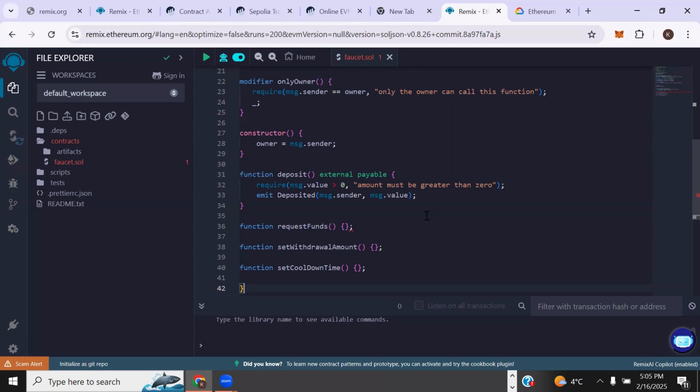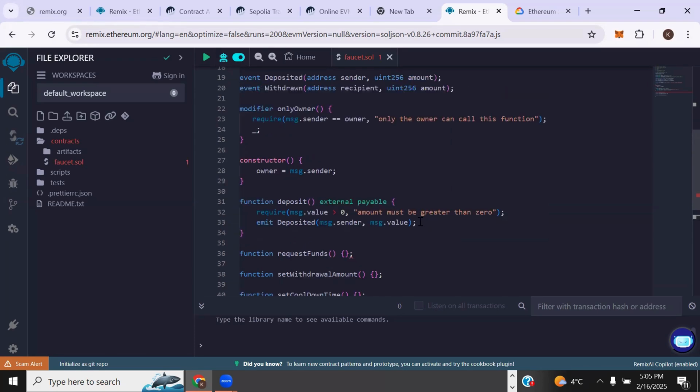So when you declare functions, you have to write implementations. Implementations are what give it its more unique characteristics. That's why a smart contract is basically a set of executable or self-executing code that does certain things when certain conditions are met, like in the explanation I gave. For instance, in this deposit function, what does it do? It deposits Ethereum into this contract when a condition is met. And what's that condition? The value that we're sending must be greater than zero.